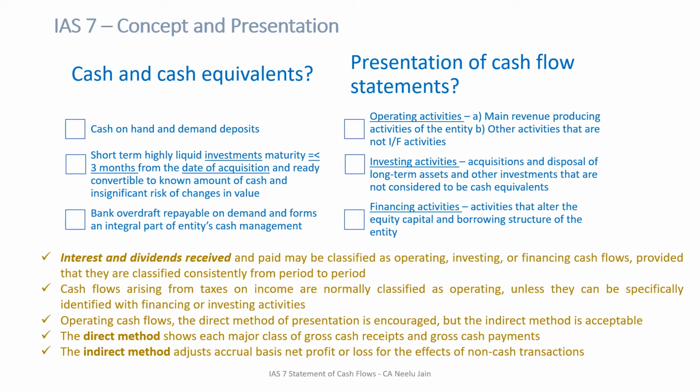So cash and cash equivalents, very clear. Now let's move to the presentation of cash flow statements. As we are now aware of what a cash flow statement is, movements between cash and cash equivalents at the beginning and end of the period, and what cash and cash equivalents are, now how do you need to present your cash flow statements? IAS 7 further guides that while preparing your cash flow statements, you need to divide your components into three parts. The first part is operating activities, the second part is investing activities, and the third part is financing activities. So now you must be wondering, can I classify investing first, financing second and operating third?